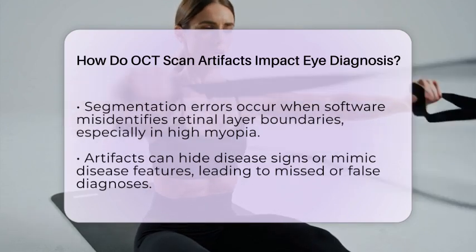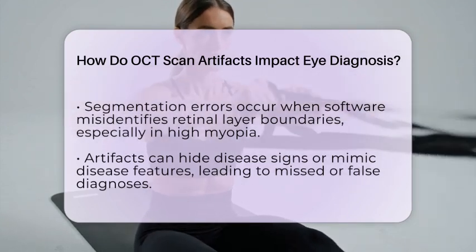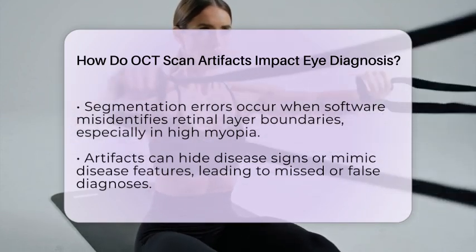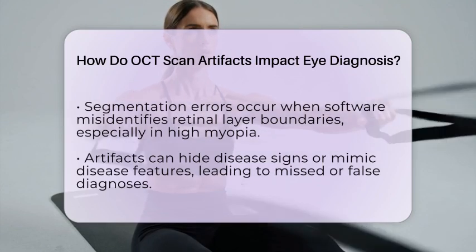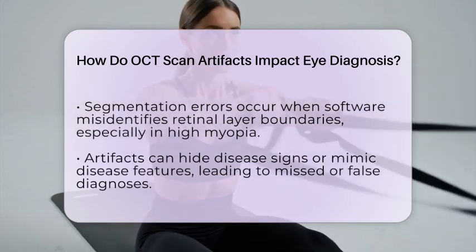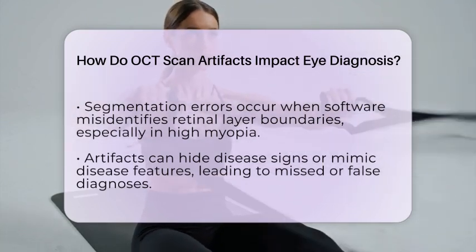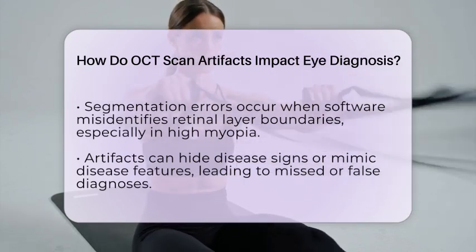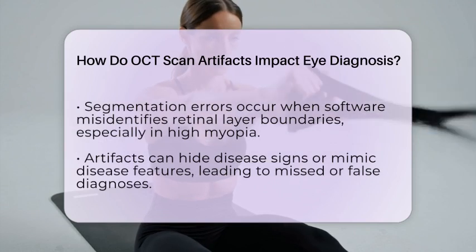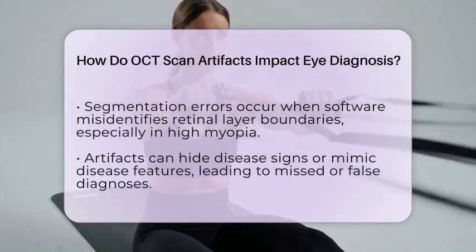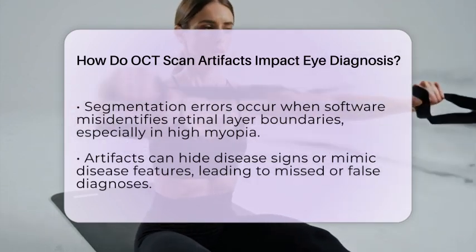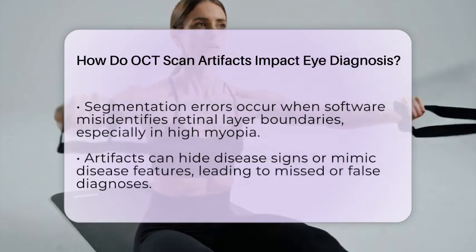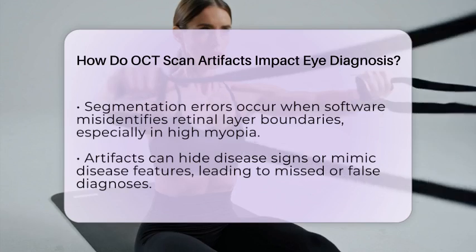Certain populations pose additional challenges. Patients with high myopia often have elongated or irregular eyes, which can cause segmentation errors or distortions in OCT images. Ocular conditions like cataracts or vitreous opacities can also increase the likelihood of artifacts, reducing the clarity of the images and making interpretation more difficult. That's why clinicians need to be especially cautious when reviewing OCT scans from these patients, sometimes supplementing with other imaging